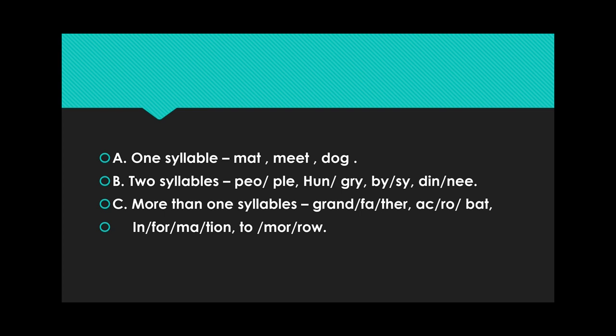Here we have four syllables: in, one vowel sound; for, another; may, another; and shun, another. In total it consists of four vowel sounds, meaning four syllables. Then tomorrow. It consists of three vowel sounds: to, mor, and row, three syllables.